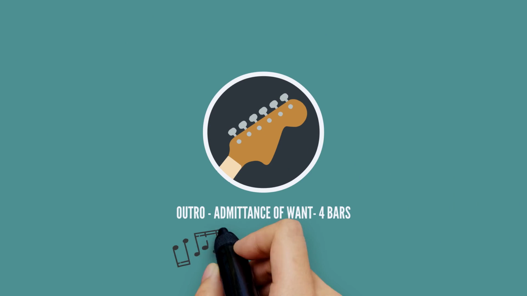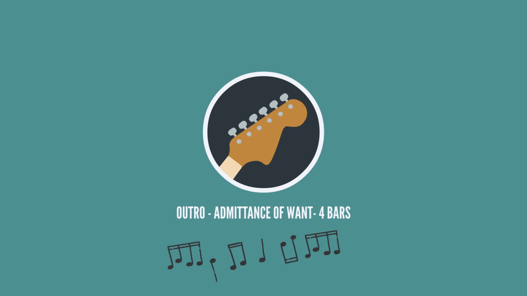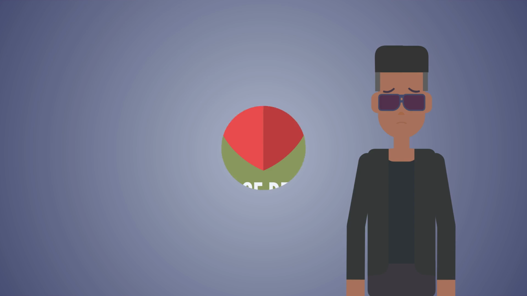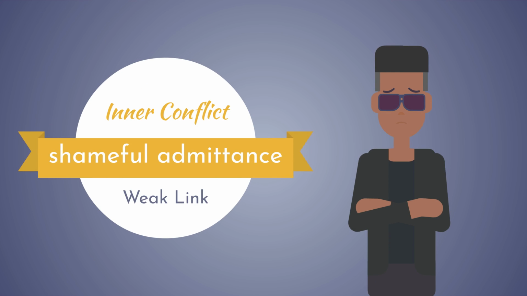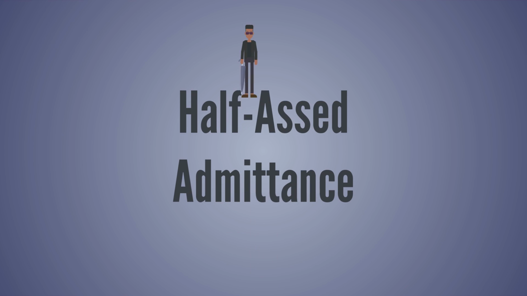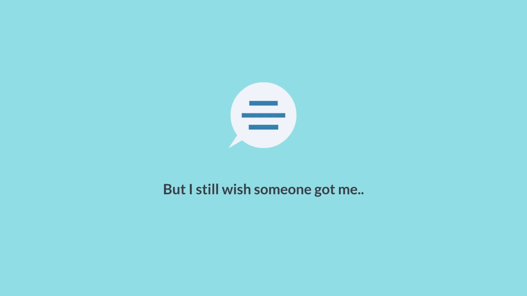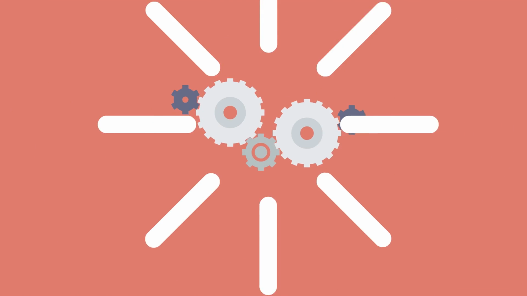The outro, talking about admittance of want on 4 bars. In the outro, I'll just use a phrase that I'll repeat. Since it's a shameful admittance, signaling inner conflict and a weak link in our character, it has to be a half-assed admittance that even with all of those positives, we still yearn to be understood by someone. We can go, but I still wish someone got me. Okay, content matter is done.